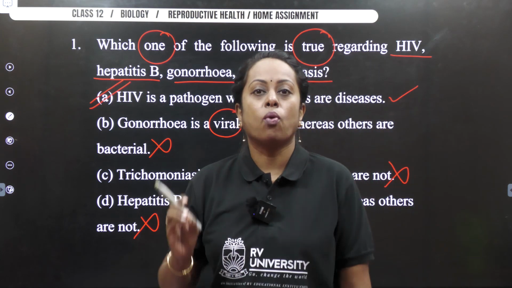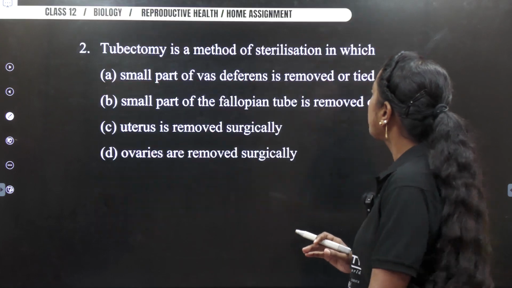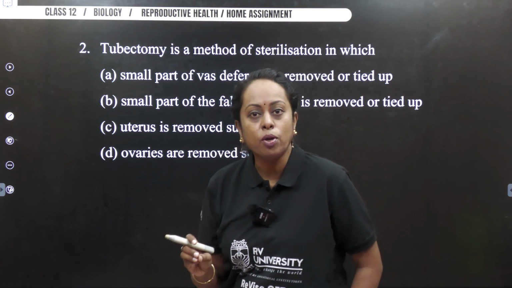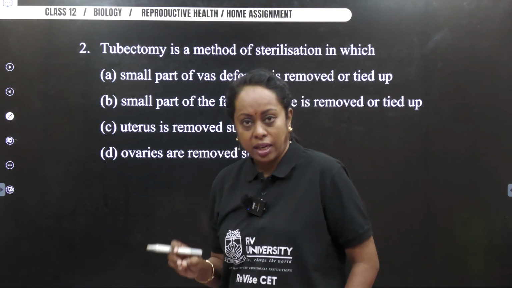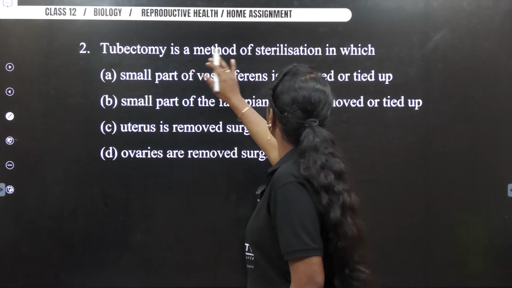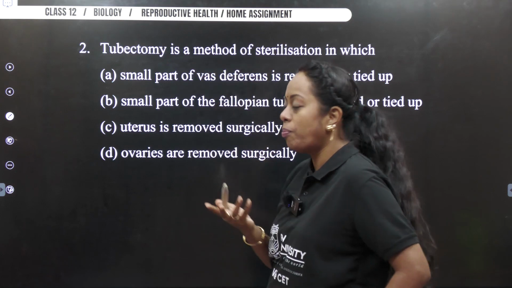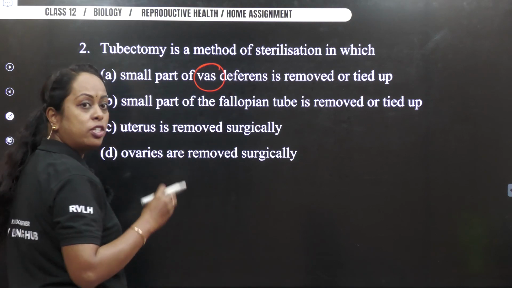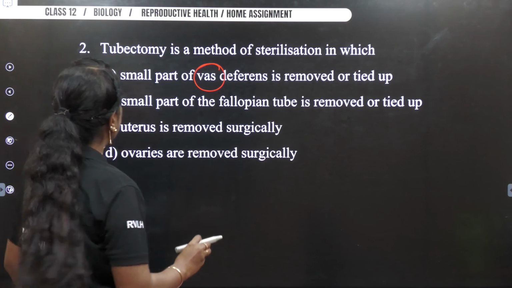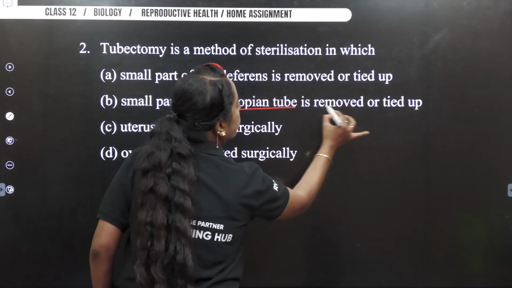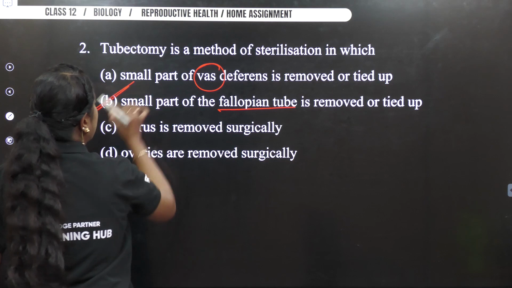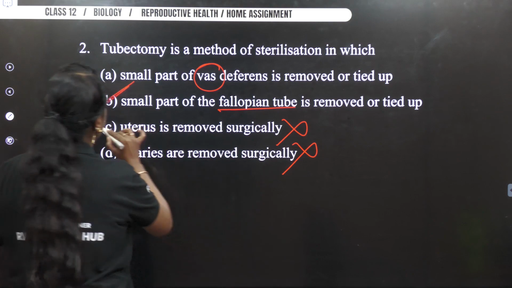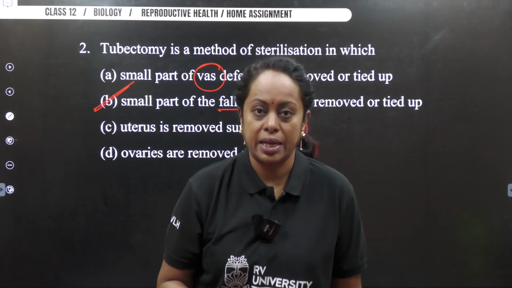With this, let us see what our next question is going to be. Tubectomy. When the word tubectomy comes, we are talking about the fallopian tube, and it is a sterilization technique in females. Is a method of sterilization in. So I hope you know the answer. Let's see. Small part of. What is here? Vas deferens. It should have been what? Fallopian tube or oviduct. Small part of the fallopian tube is removed and tied. So I'm going to mark this answer directly. Uterus is removed. Wrong. Ovaries are removed. Wrong. So thereby your answer is option B.